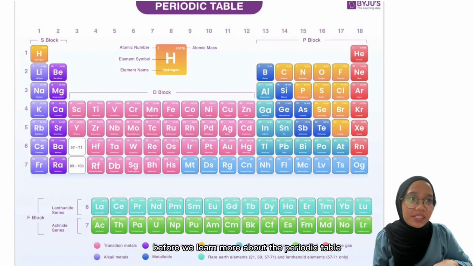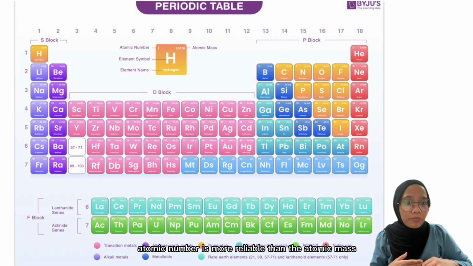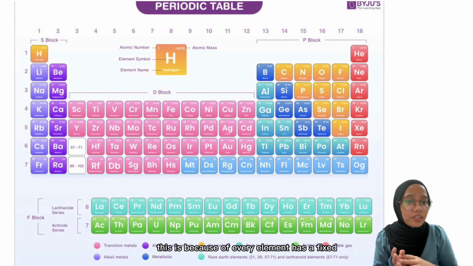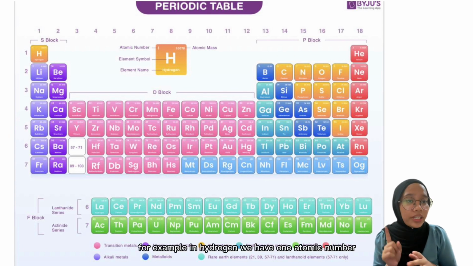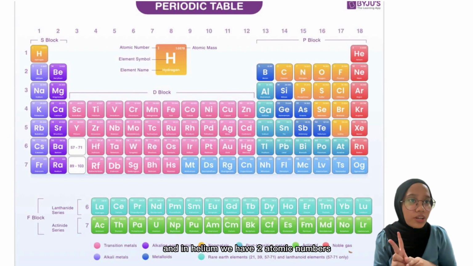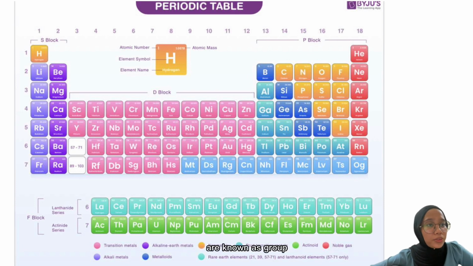Before we learn more about the periodic table, let me introduce you to the fact that atomic number is more reliable than atomic mass. This is because every element has a fixed atomic number and it increases by the value of 1. So this is the reason why we use atomic number instead of atomic mass. For example, hydrogen has atomic number 1 and helium has atomic number 2. The vertical columns from top to bottom are known as groups. There are about 18 groups in the periodic table, while the horizontal rows from left to right are called periods. There are 7 periods in the periodic table.